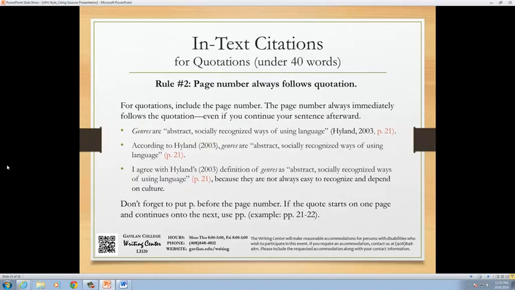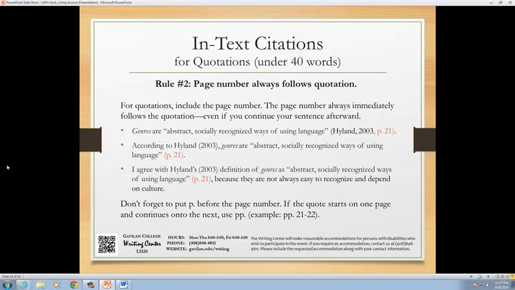When you choose to use a quotation in your paper, you must include the author's last name immediately followed by the year of publication, just like you do for paraphrases and summaries. And you must also include the page number where you found the quotation. Here's the second key rule. The page number will always follow the quotation, no matter where you choose to put the author's last name in the sentence, and no matter where the quotation appears in the sentence.